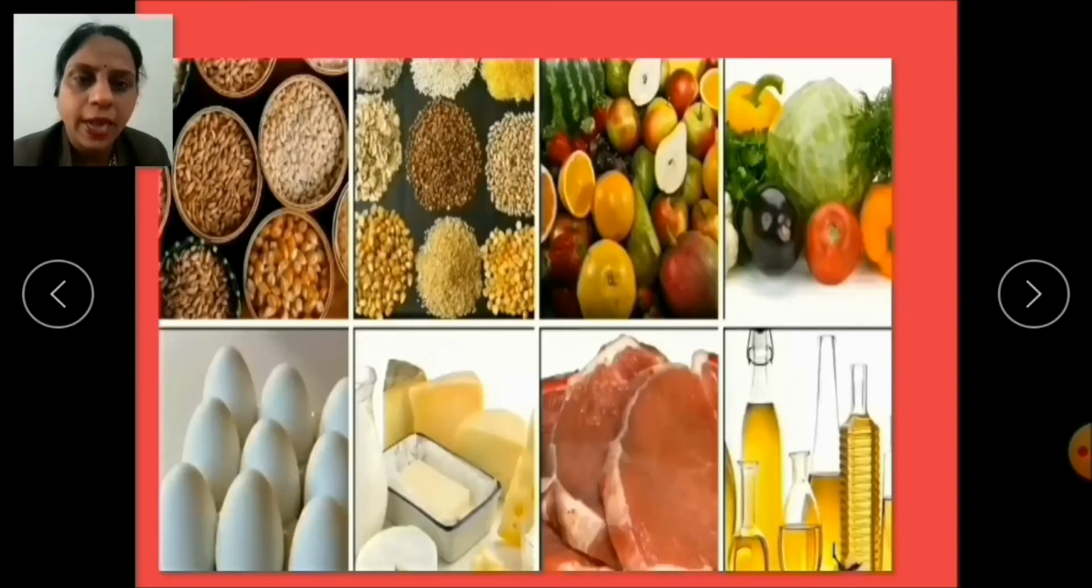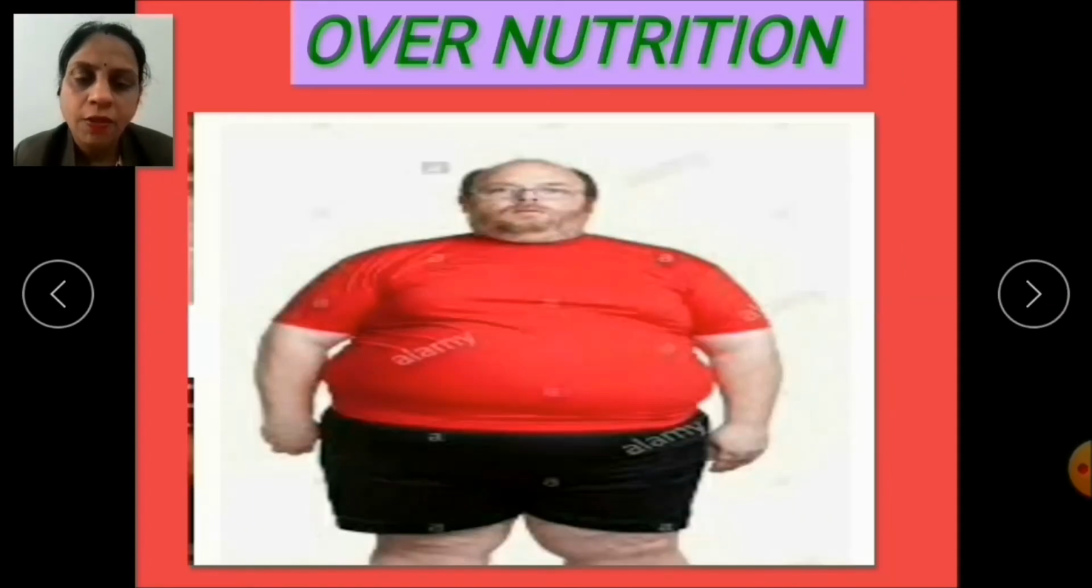Now children, as I told you, we have to take the required nutrients. But sometimes, excess or overeating of any particular nutrient may also cause a disease. That means overnutrition. For example, obesity or fatness is the result of excess eating of carbohydrates and fats, because extra fat is stored under the skin and this fat makes us obese.